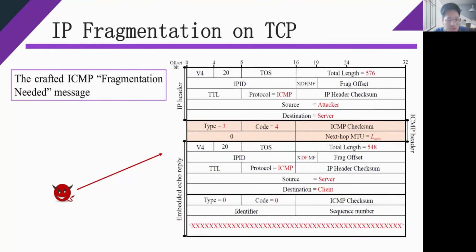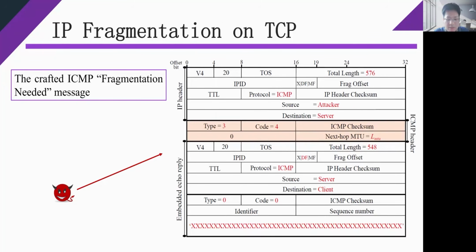This figure shows the crafted ICMP fragmentation needed message issued by the attacker. The message is embedded with an ICMP echo reply packet, and by simply appending X to meet the last requirement, the attacker can evade the checks from both RFC 792 and RFC 1812 to trick the server into fragmenting its